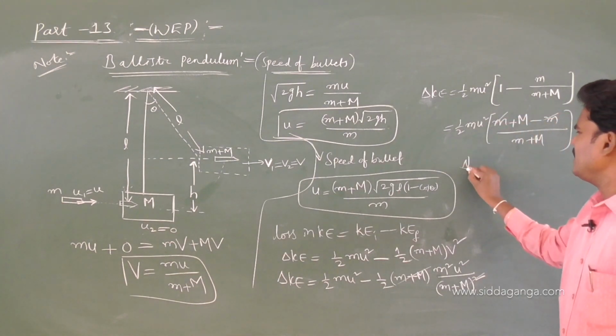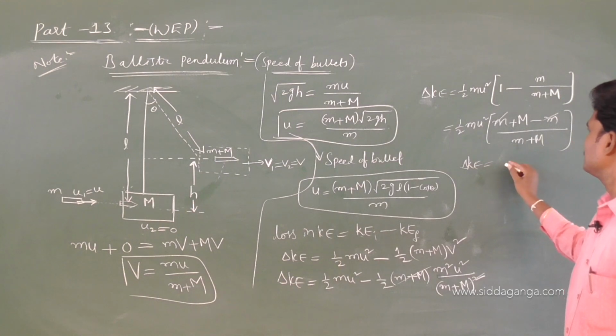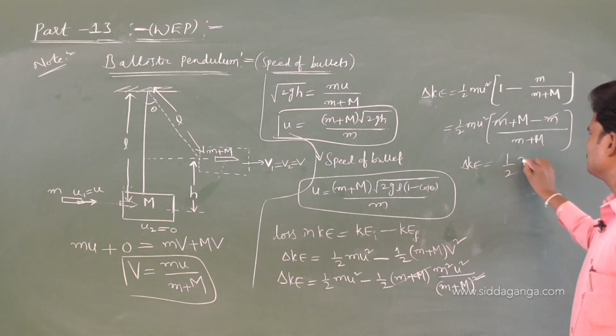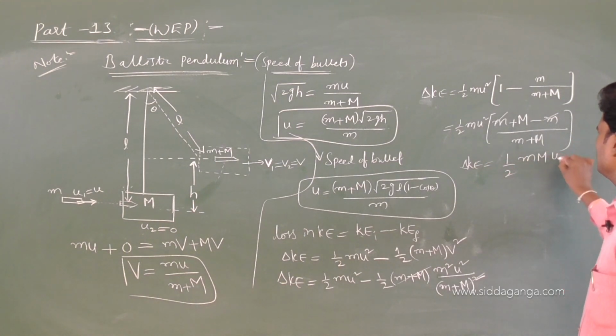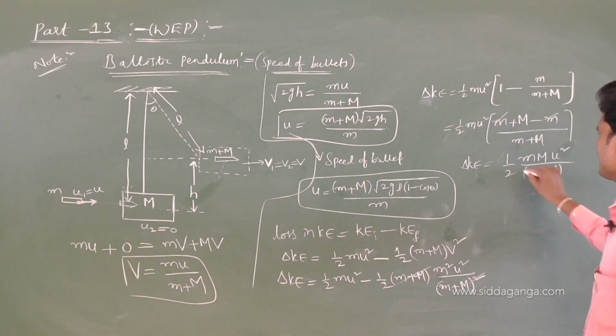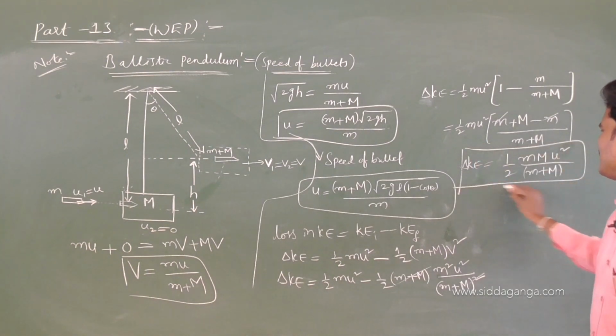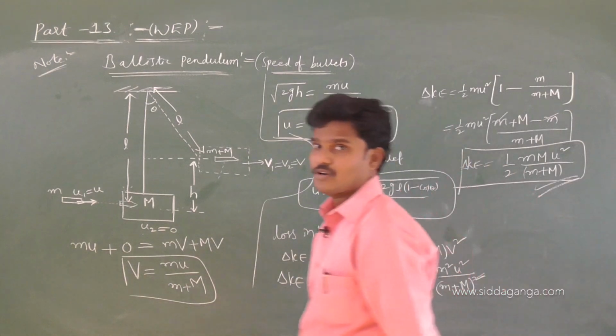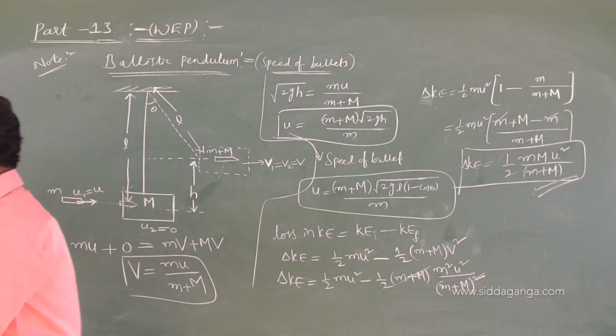Now delta KE we got as half small m capital M u squared by (m plus M). This is the loss of kinetic energy in this case.